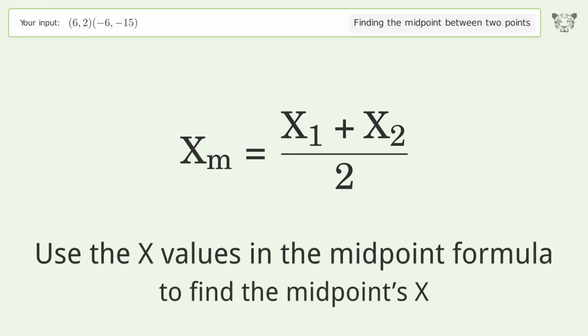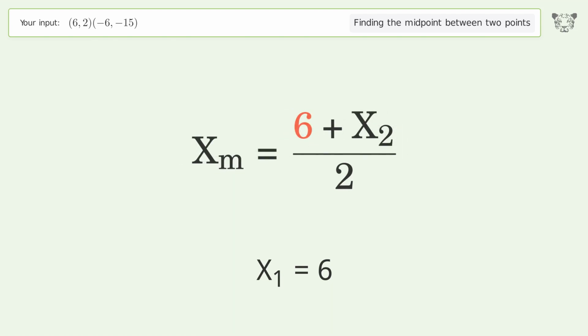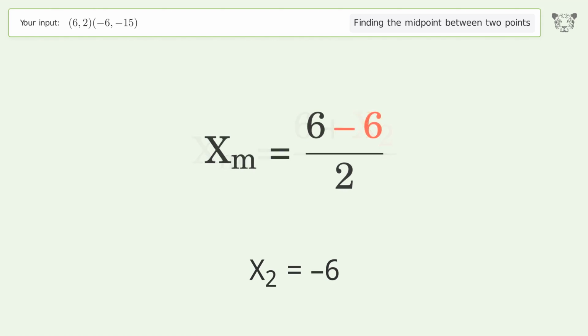Use the x values in the midpoint formula to find the midpoints x. x1 equals 6. x2 equals -6. Simplify the arithmetic.